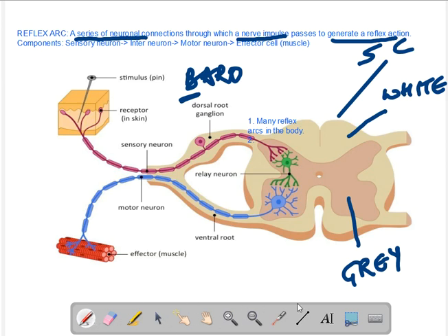Now the sensory neuron enters the spinal nerve, and the spinal nerve then divides into two parts. You have a dorsal root, or the dorsal part of the spinal nerve, and you have a ventral root, or the ventral part of the spinal nerve. Now the dorsal root of the spinal nerve is characterized by the presence of only sensory neurons.